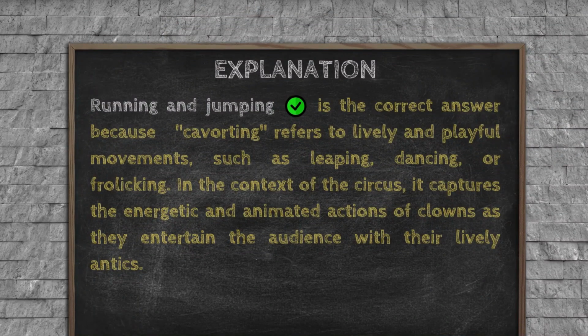Explanation. Running and jumping is the correct answer because cavorting refers to lively and playful movements, such as leaping, dancing, or frolicking. In the context of the circus, it captures the energetic and animated actions of clowns as they entertain the audience with their lively antics.